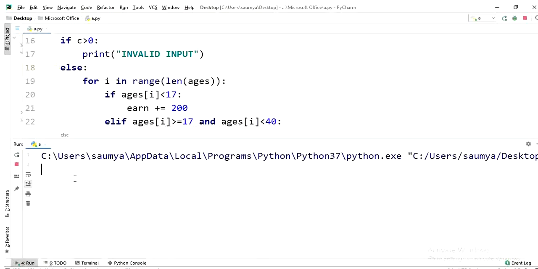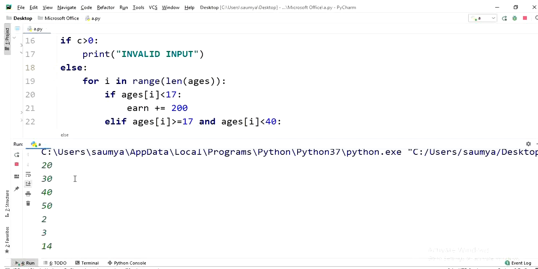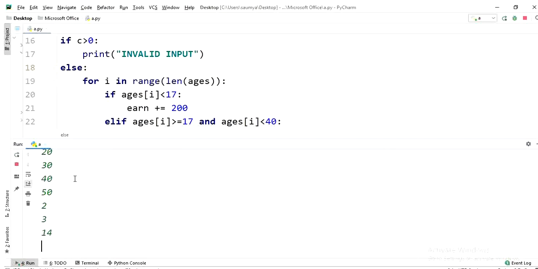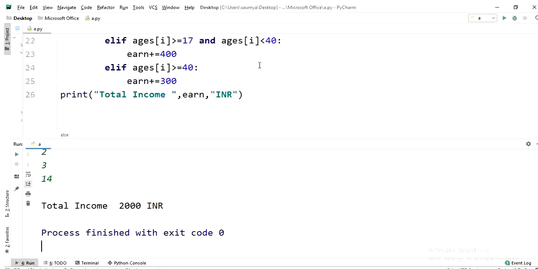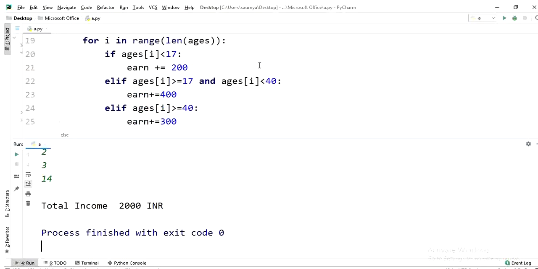Let's give the input now. So these are the ages. Okay, so now I don't want to take further input, so I am leaving a blank space. So you can see I am getting total income 2000 INR, right? So I hope you understood the approach, you understood the question as well.